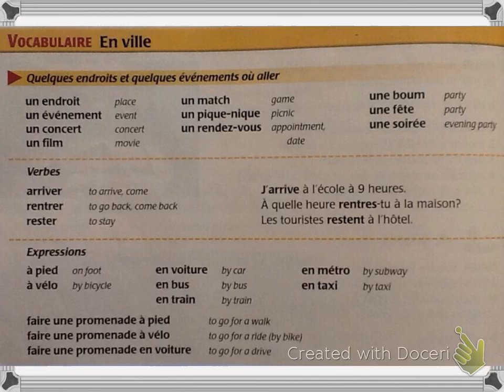You'll also see some new vocabulary for verbs. So we have arriver, rentrer, and rester. These are all regular ER verbs, which means you should know how to conjugate them because they follow that pattern. Remember that pattern was we start with our infinitive, which is this form that they give you here. We take off our ER, which gives us our stem.